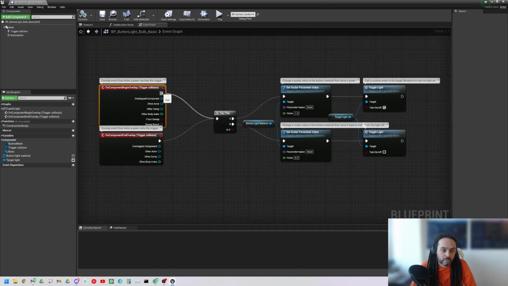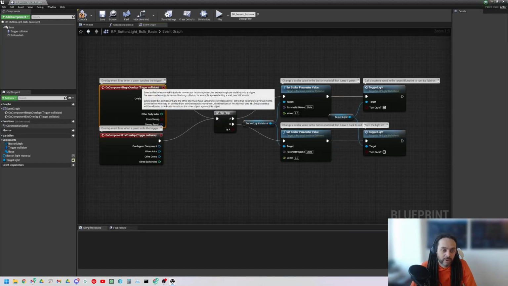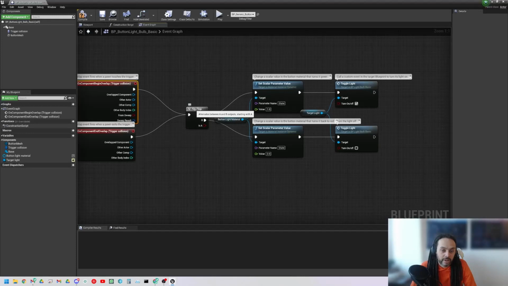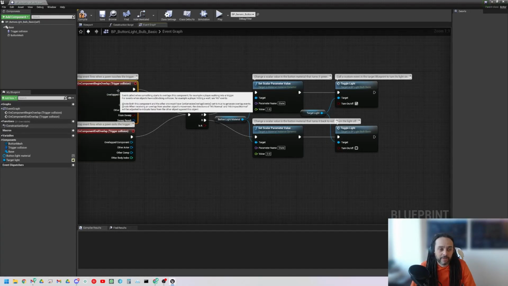So these execution pins, these white pins are the flow of the logic. So we can see that when this fires, this pin will go down and connect here to this flip-flop node. Okay. If I hover over flip-flop, it just tells me that this is a node that will alternate between A and B outputs, starting with A. So that means that the first time this fires, it'll fire A. Next time this fires, it'll fire B.